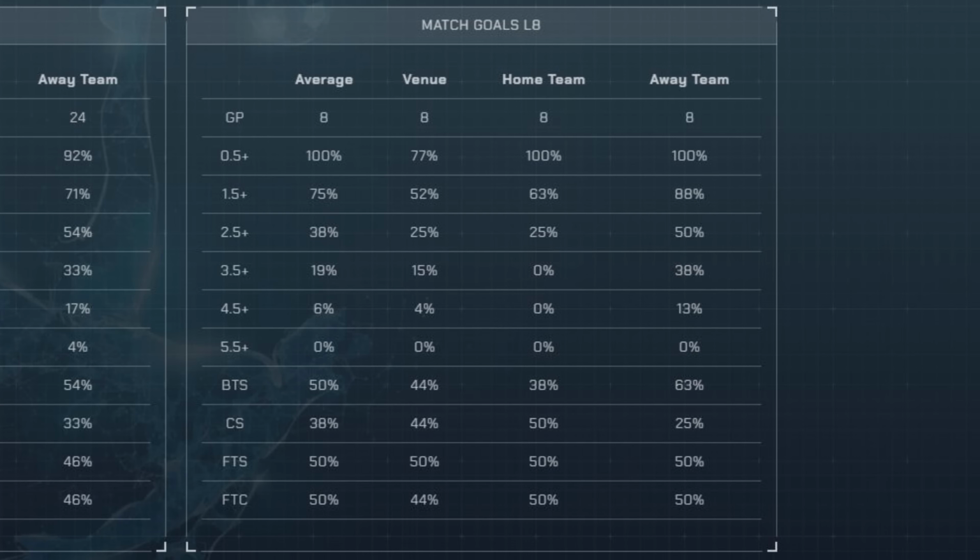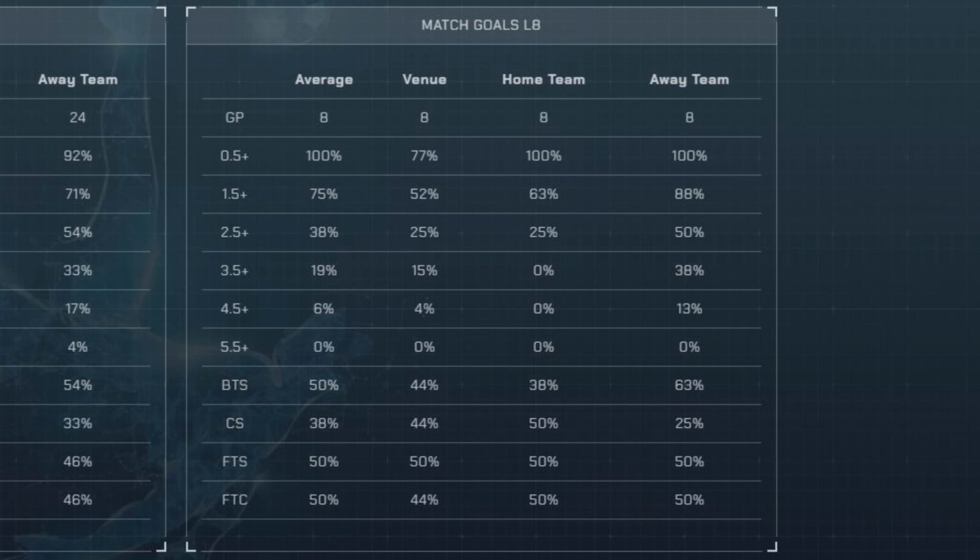As you can see, West Brom have played 24 games, averaging 2.4 goals per game, with over 0.5 goals at 100%, over 1.5 goals at 63%, over 2.5 goals at 25%, and over 3.5 goals at 0%. Now let's take a look at Leeds United's data. They have also played 24 games, averaging 2.8 goals per game, with over 0.5 goals at 100%, over 1.5 goals at 88%, over 2.5 goals at 50%, and over 3.5 goals at 38%.